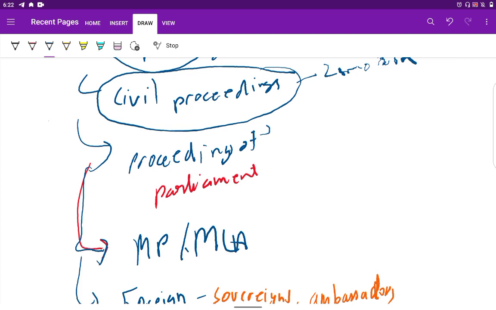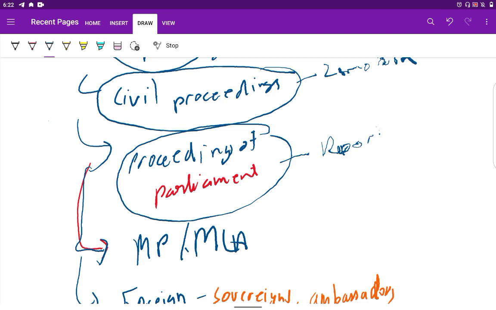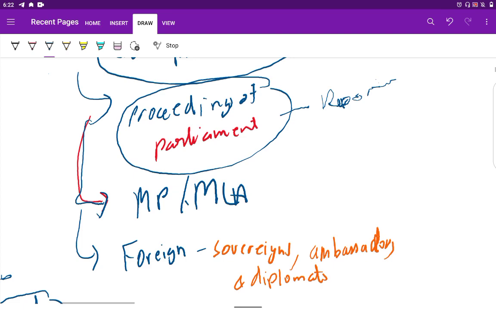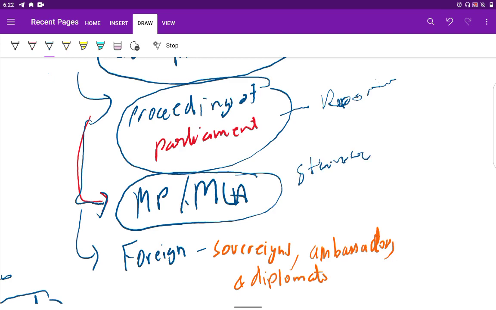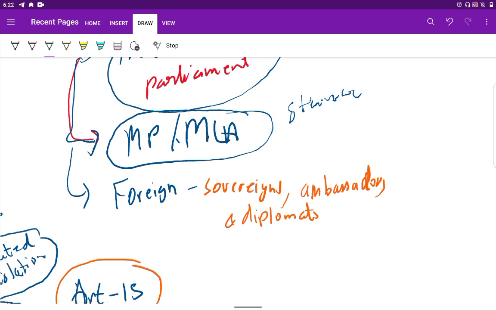Then a person who reports true events of the proceedings of Parliament is also immune to Article 14. MPs and MLAs, whatever they say in Parliament, or whatever stance they take and vote, is not questioned in a court of law. That is also covered under the exceptions.